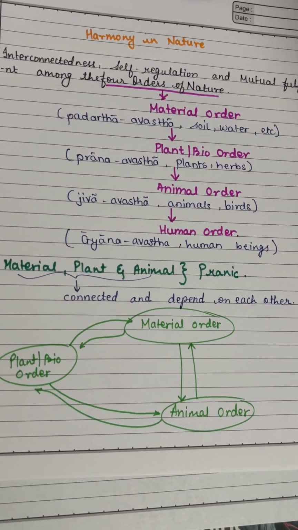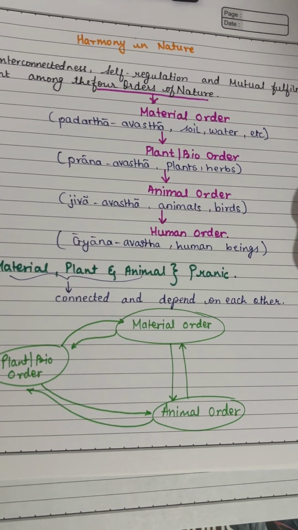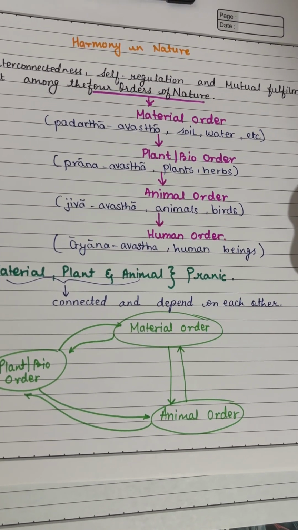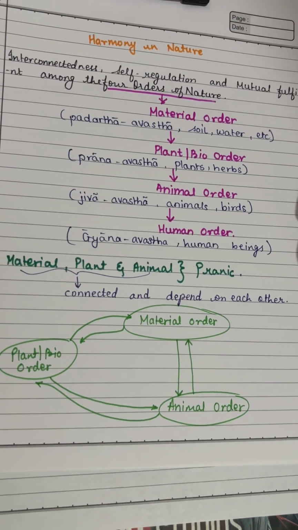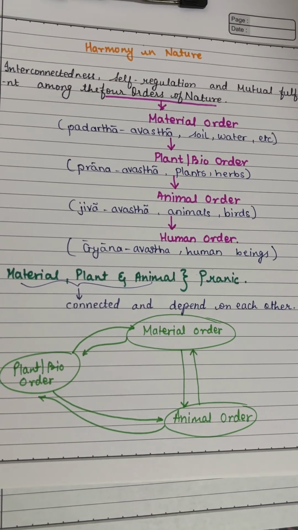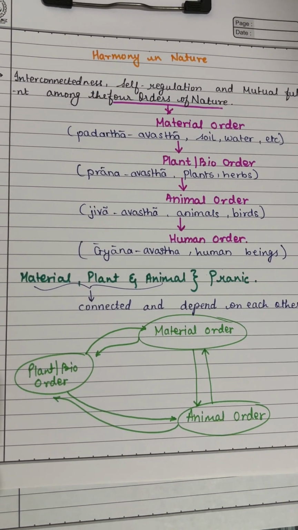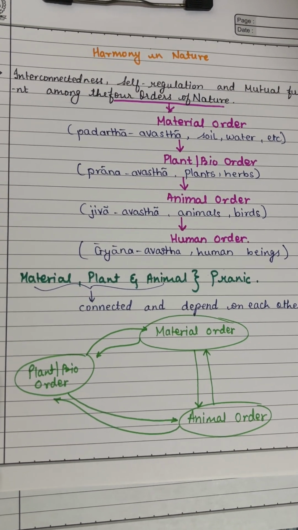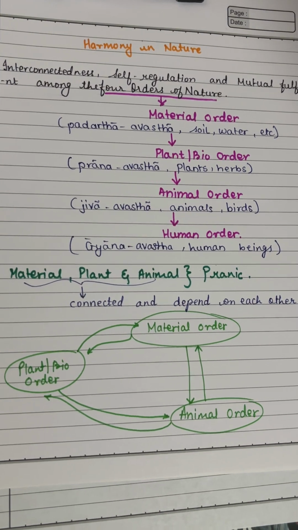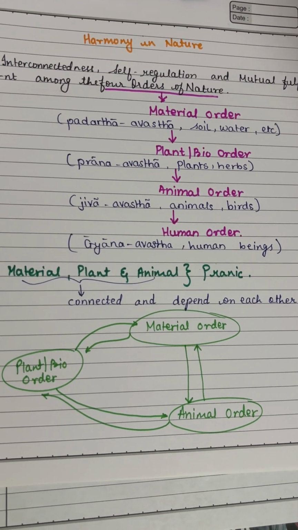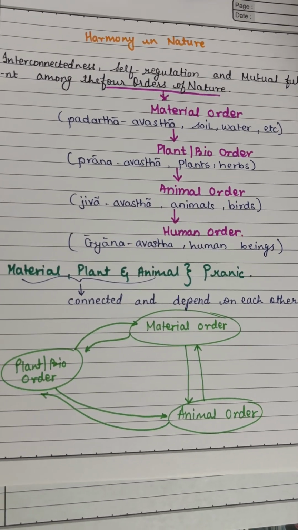Material order provides the basis for animals' movement and survival. Animals need water and oxygen just like plants. Animals also help enrich the soil with their waste, which helps plants grow. Plants provide food for animals and animals help pollinate plants.